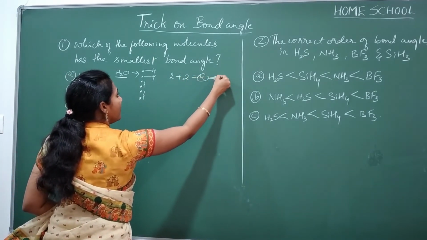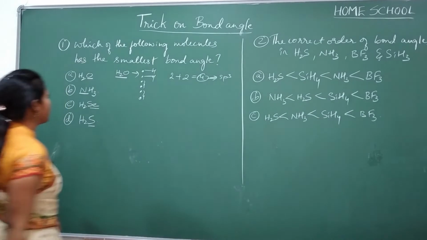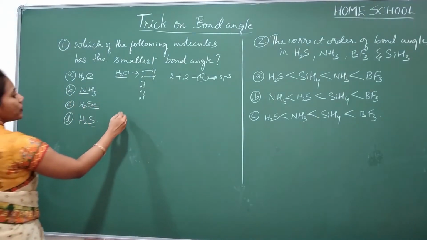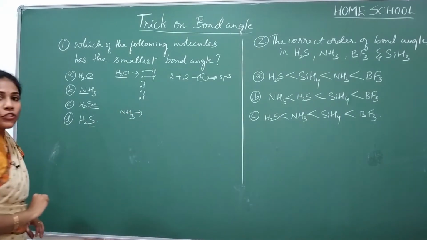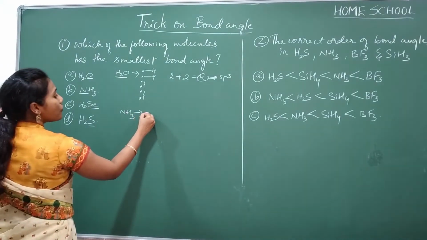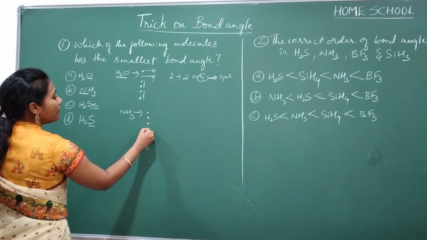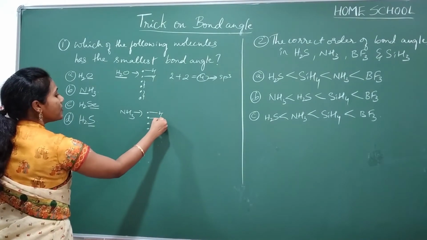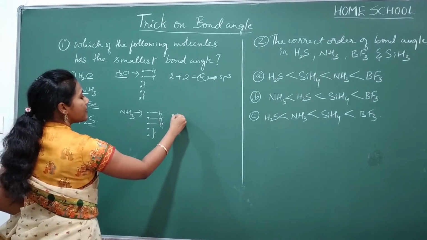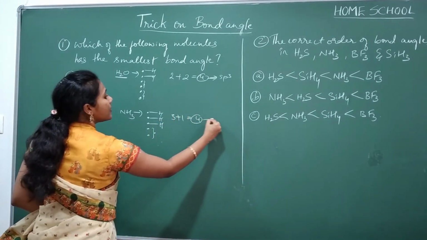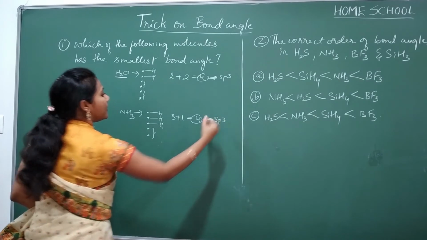That means it is having sp3 hybridization. And coming to NH3, nitrogen belongs to the 15th group. So 5 valence electrons, 3 hydrogens make 3 sigma bonds. So the lone pair is 1. So 3 plus 1, that is 4. So this is also having sp3 hybridization.